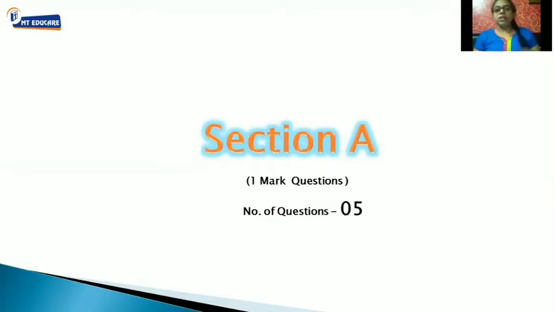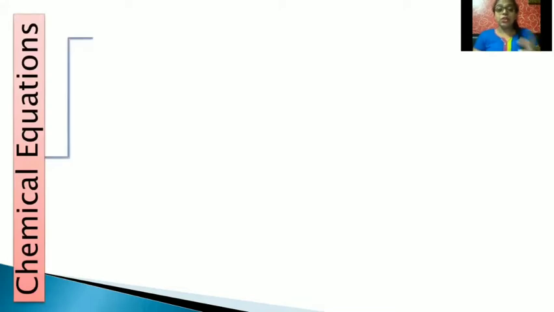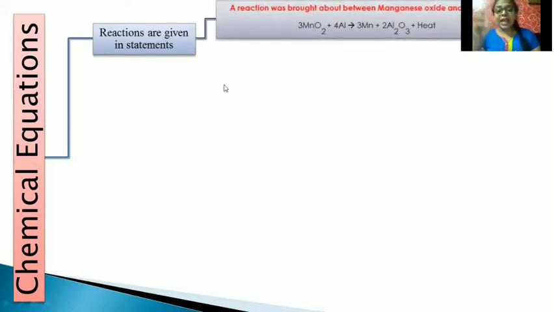The very first type of question that can be asked is equation related questions. Equation related questions can also have various types, which we can see over here. Chemical equations can be asked differently. The very first way, they will give you the statement of the reaction, and based on that statement, you have to write the reaction.